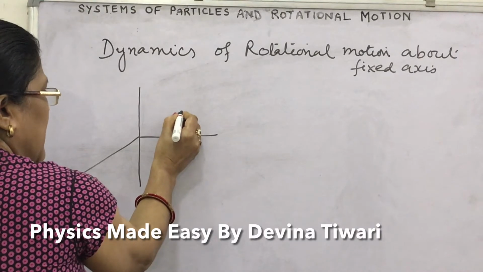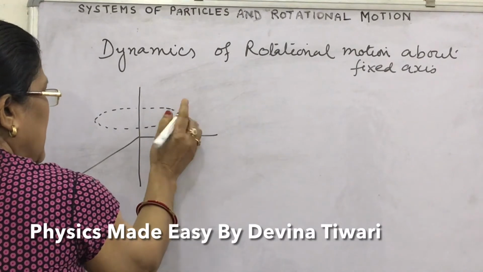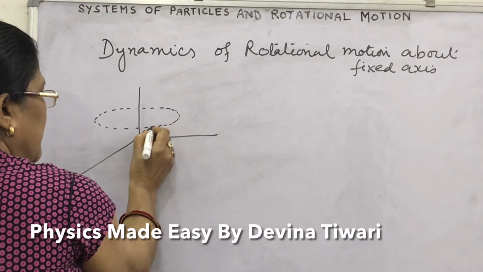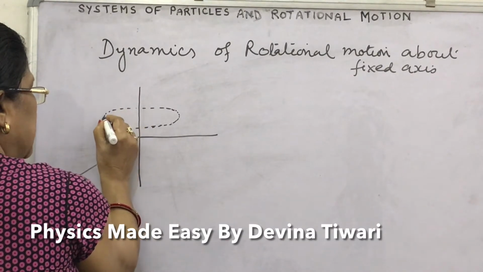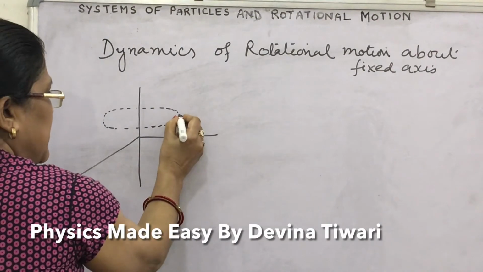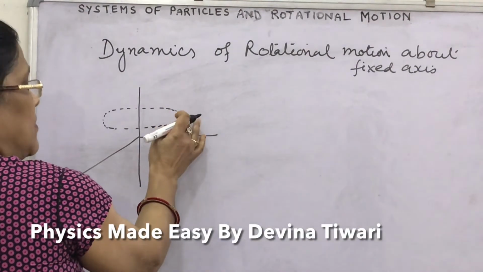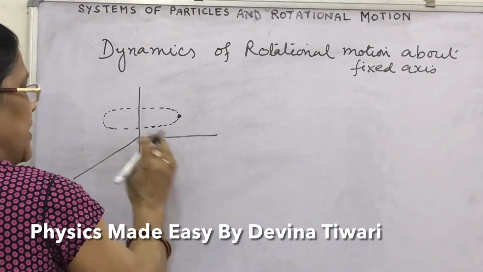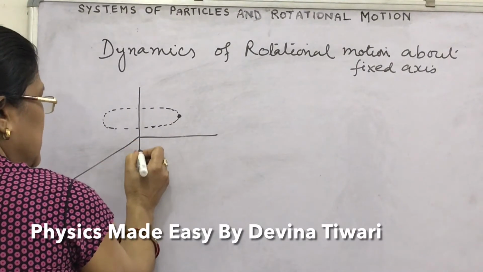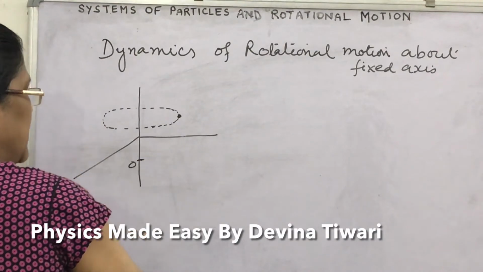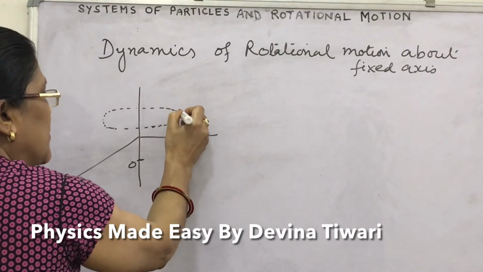We take a particle on the rigid body. What do you mean by rigid body? That the particles of the body cannot be displaced from their position. Their position is fixed. Suppose this is a particle situated on the rigid body. From the center, suppose we take O, origin here, and the particle along with the rigid body rotates in this way.